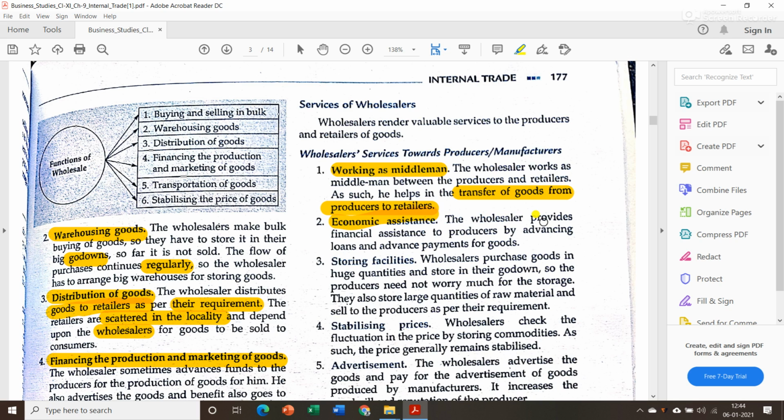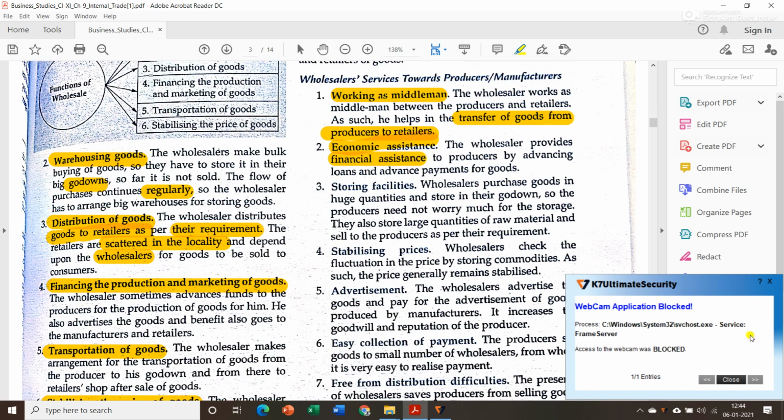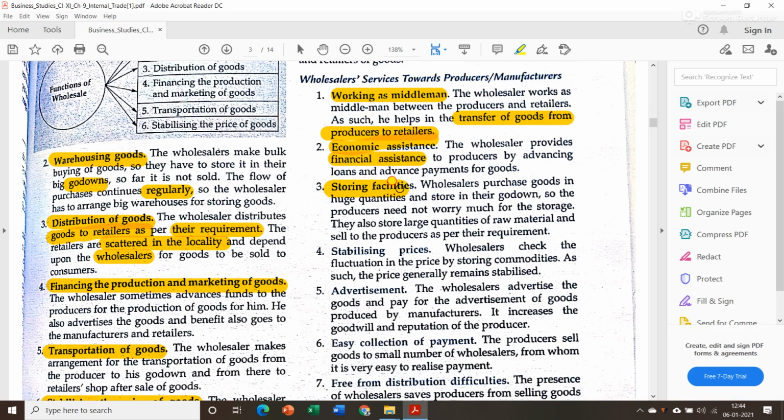The next is economic assistance. Sometimes we have already seen that the wholesaler provides financial assistance to the producer by advancing loans and advance payment for goods.